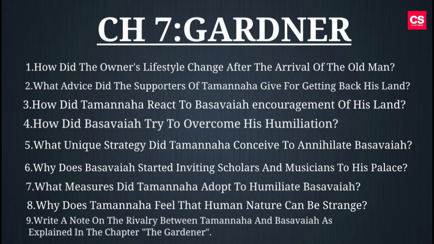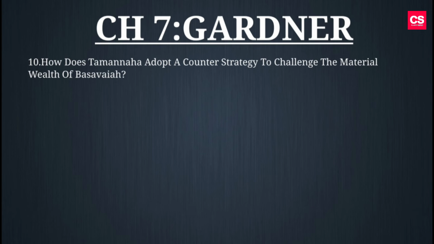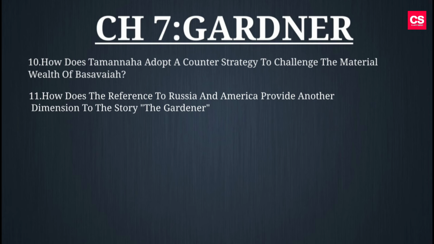Ninth question, write a note on the rivalry between Tamanna and Basavaya as explained in the chapter The Gardener. 10th question, how does Tamanna adopt a counter strategy to challenge the material wealth of Basavaya? 11th question, how does the reference to Russia and America provide another dimension to the story?